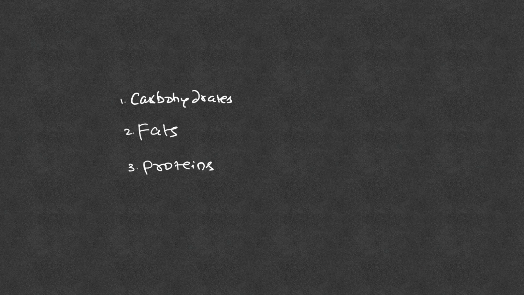Now, what will happen to carbohydrates, fats, and proteins? Generally these major fuels will undergo oxidation. So major dietary fuels, carbohydrates, proteins, and fats, will undergo oxidation, and when these molecules undergo oxidation, there will be a release of energy. That energy is in the form of ATP, adenosine triphosphate.